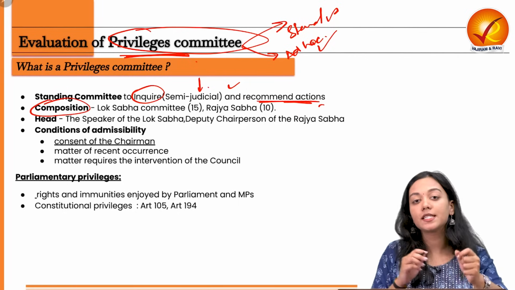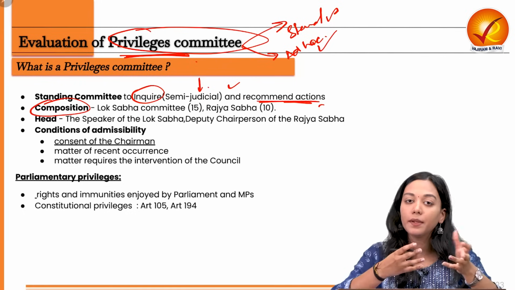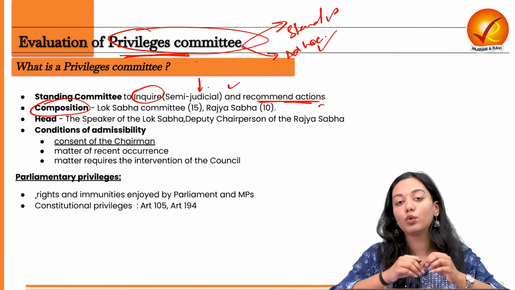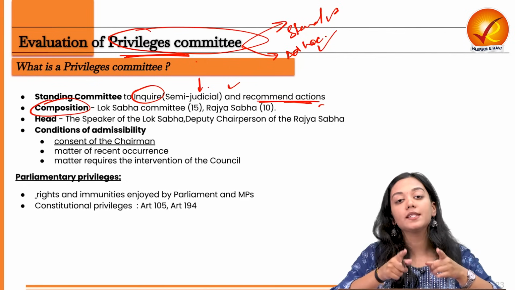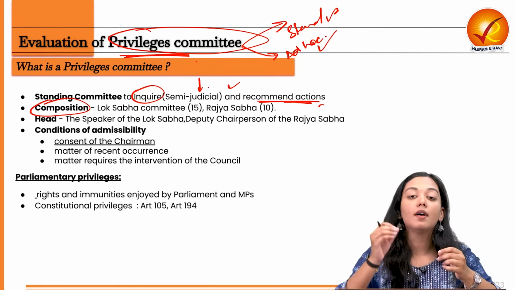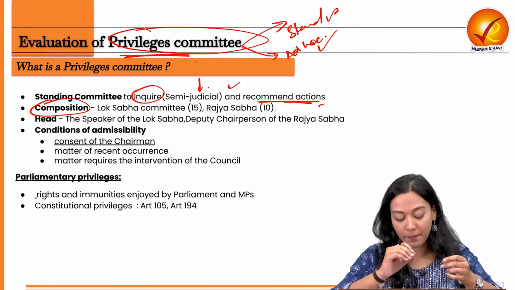This committee exists in both the houses. There is a Lok Sabha committee comprising 15 members, which is headed by the Speaker of Lok Sabha, and the second one is in the Rajya Sabha. The Rajya Sabha committee comprises 10 members, which is headed by the Deputy Chairman of Rajya Sabha.